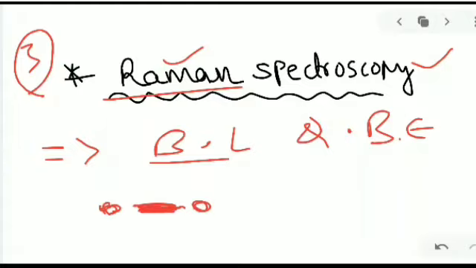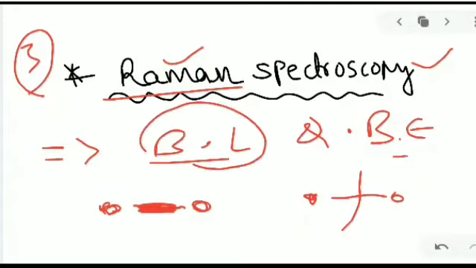Bond energy means, between two atoms, when a bond breaks, how much energy is required, for example for adding and removing electrons. So Raman spectroscopy tells us the bond length and bond energy. This is the main function of Raman spectroscopy. We can find this out through Raman spectroscopy. These are the basic needs.